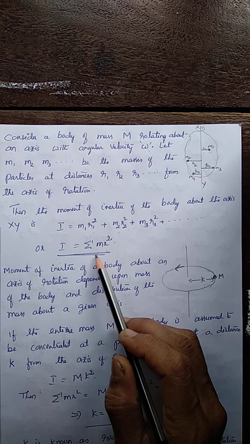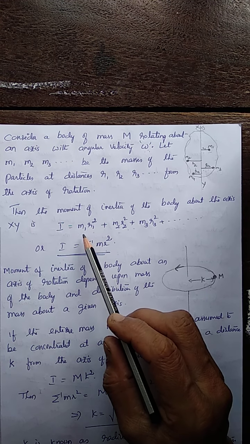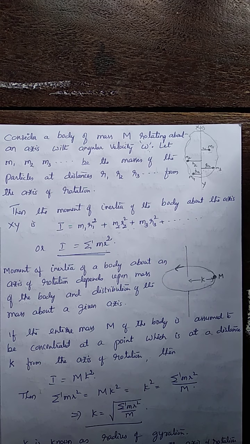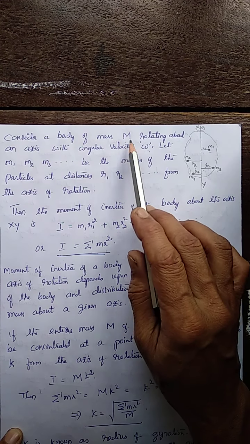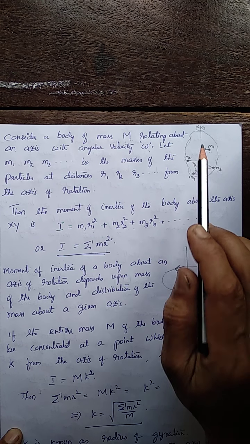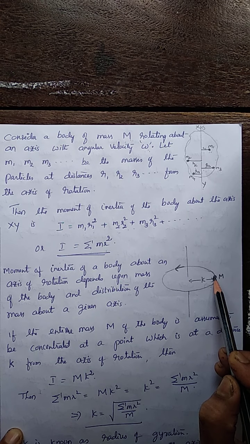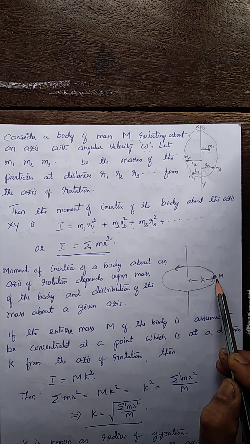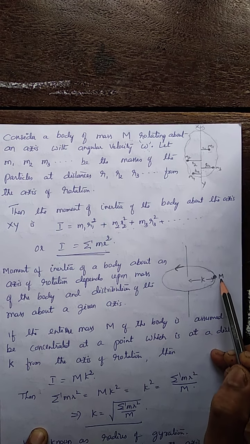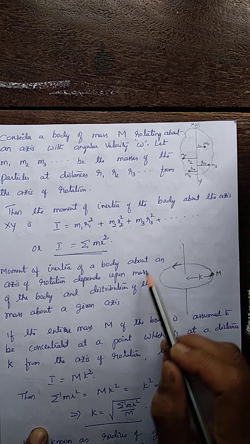This is one of the expressions for I in terms of the masses of the different particles and their distances from the axis of rotation. Suppose, see here we have the total mass m. Suppose this total mass of the body is assumed to be concentrated at one point. Let that point be at a distance k from the axis of rotation. Say this is the direction of rotation of the body, or this point.